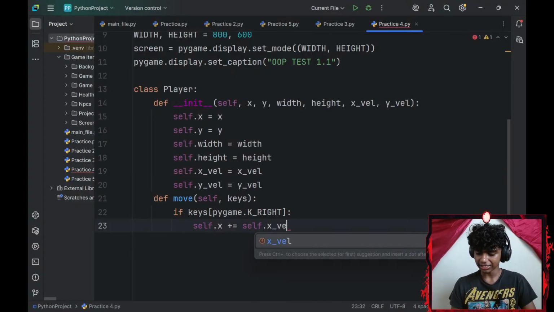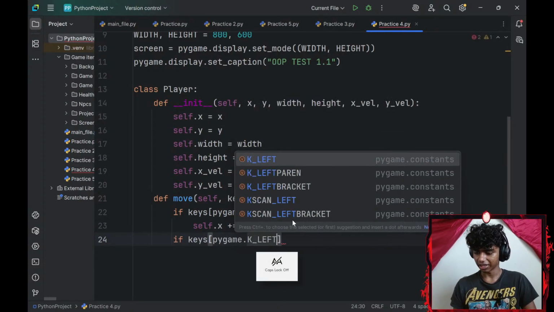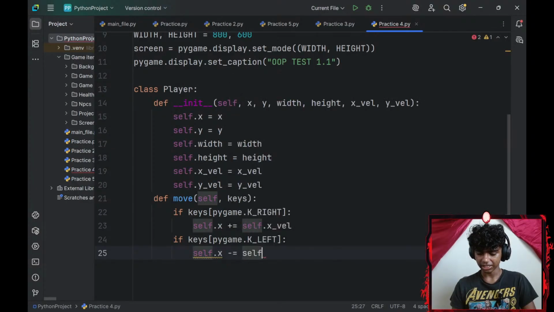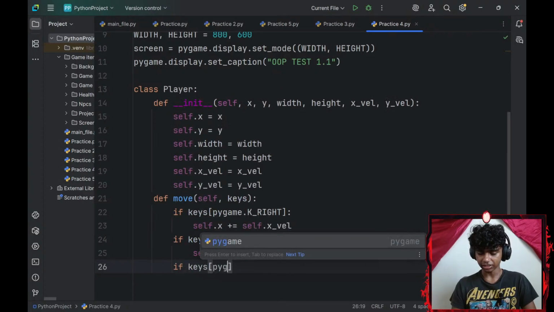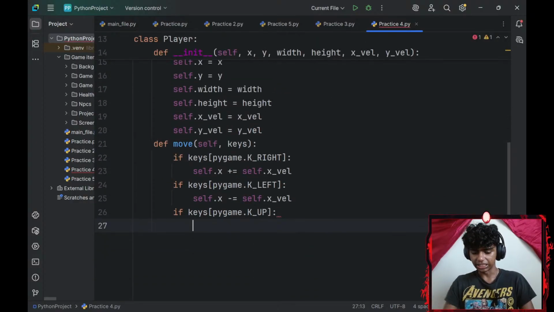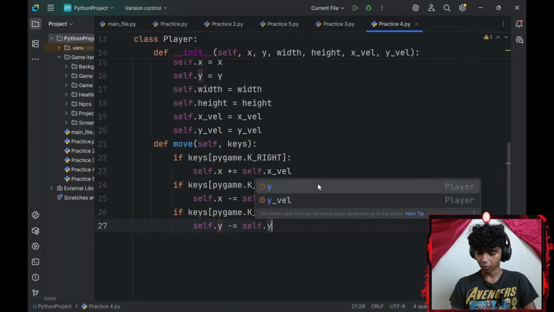So I'll increase my x-axis by my x-axis velocity, and if my keys at index of pygame dot key is left, if my left key is pressed, I will decrease my self dot x-axis by my self dot x-axis velocity. And if my keys at index of pygame dot key is up, if my top key is pressed, I will decrease my self dot y-axis, my bad guys, by my self dot y-axis velocity.